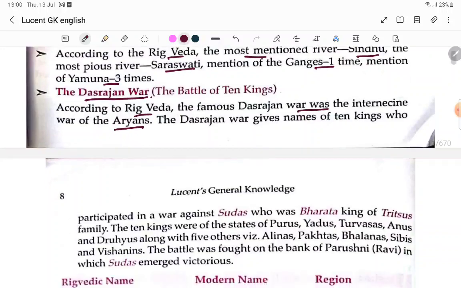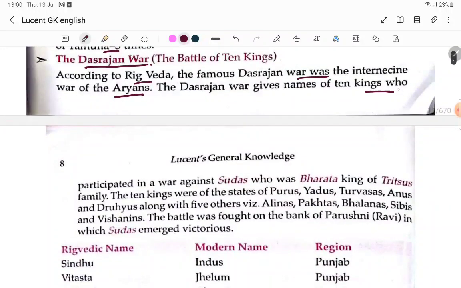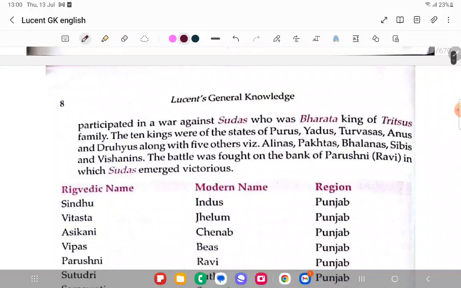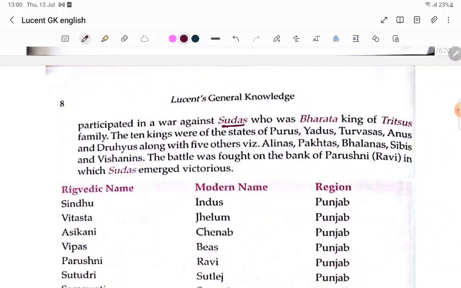The Dasarajna war gives the names of the kings who participated in the war against Sudas. Sudas was the Bharata king of the Tritsu family. So they did battle against this 10 kings' alliance, led by Sudas.